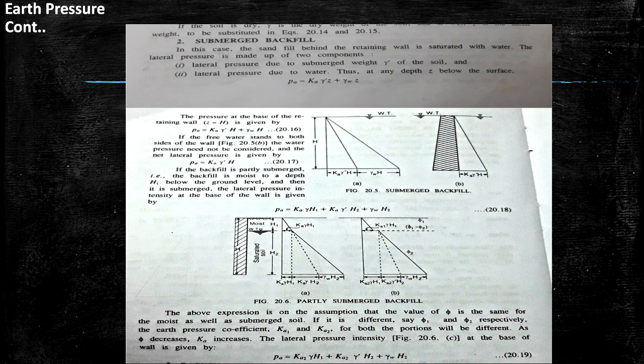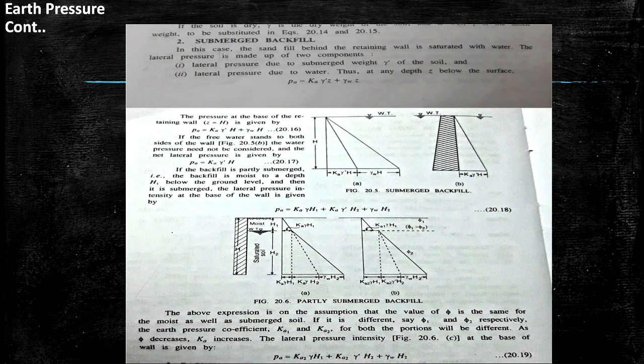From the figure, if z is replaced by H for total height and the water table is at ground level, we divide this diagram into two parts. The first one is for gamma dash and another one is gamma w. Gamma dash equals gamma sat minus gamma w. So we can say Pa equal to Ka gamma dash H plus gamma w H. If water stands on both sides of the wall, then water pressure need not be considered. Then we can say Pa equal to Ka gamma dash into H.